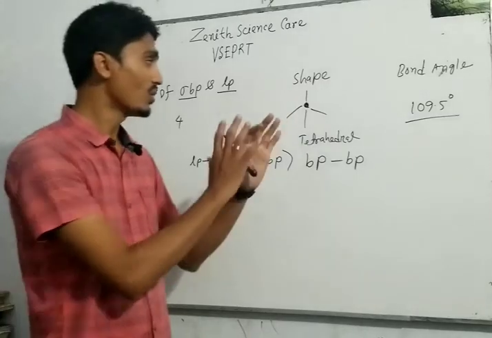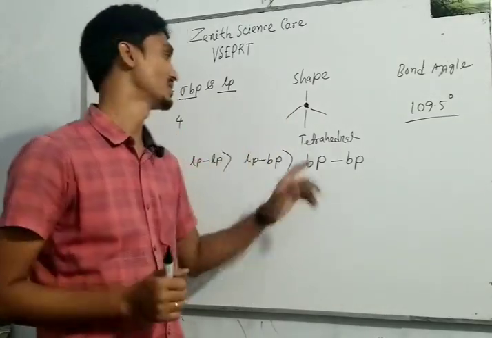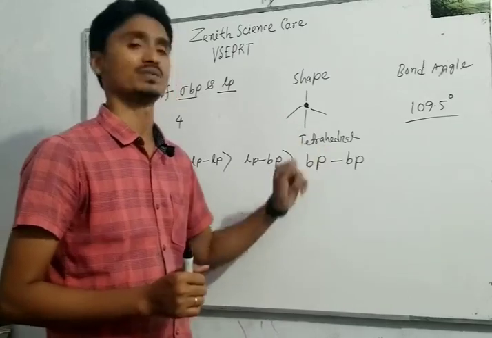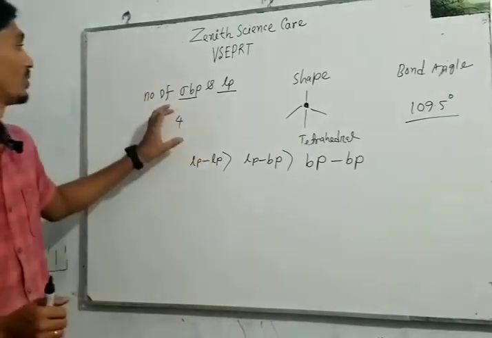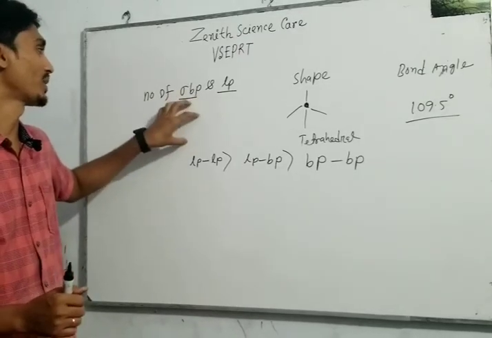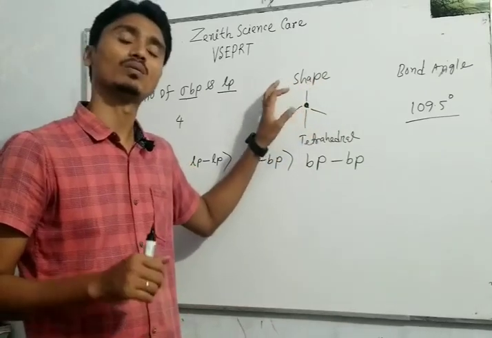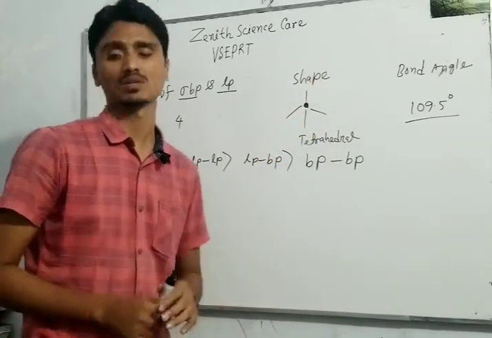If there are no lone pair electrons present, then the geometrical shape will be tetrahedral for 4 sigma bond pairs. But for 4 electron pairs, if any lone pair electrons are present, the geometrical shape will be distorted.